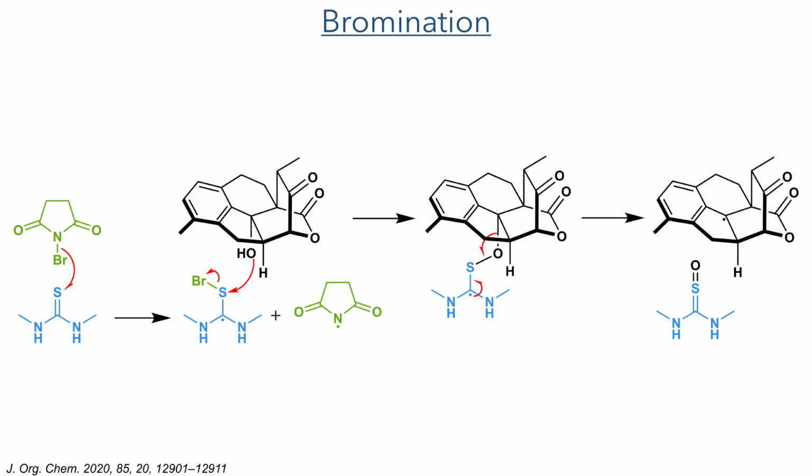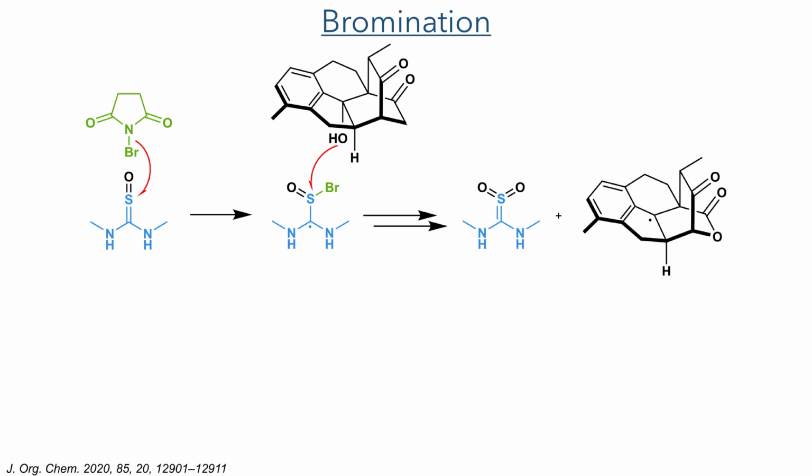Instead, the authors took a longer route and first brominated the compound. In this reaction, NBS first reacts with dimethylthiourea, forming a radical species on the urea that is then attacked by the hydroxyl group. Homolytic cleavage of the carbon-oxygen bond then occurs, forming thiourea monoxide and generating a tertiary radical on the substrate. This thiourea monoxide is also able to abstract the hydroxyl group, following a similar mechanism as before, where it is first activated by NBS, attacked by the oxygen, followed by homolytic cleavage of the carbon-oxygen bond.